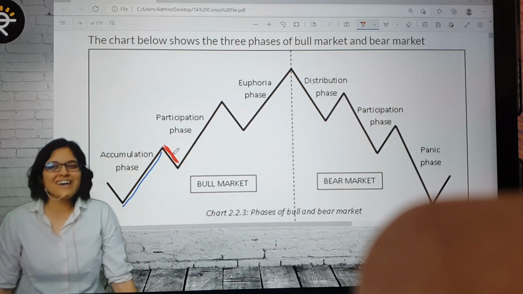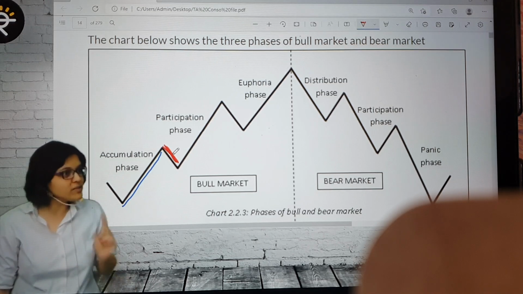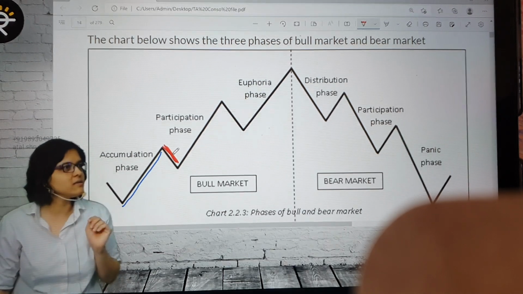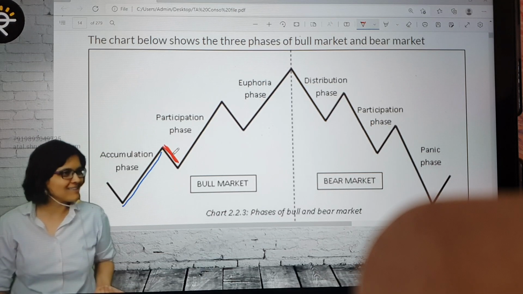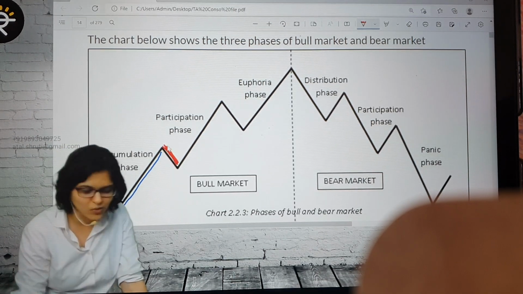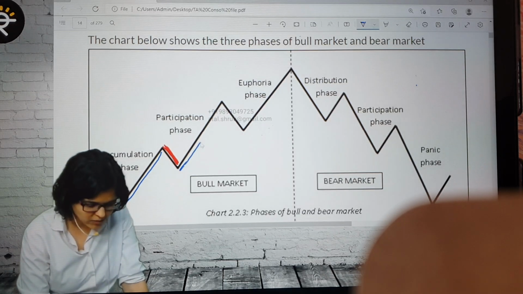Okay. So whenever we are talking about a one-sided market, is that a good market? Never. There have to be some dips. Small dips are always healthy. They'll give a chance to people to book profit. They'll give a chance to all those who missed the trade to enter. Now you can imagine all those people thinking, yes, now I believe I can start my journey. So this is where demand will shoot up again. Okay, so this is the phase which is called as what?